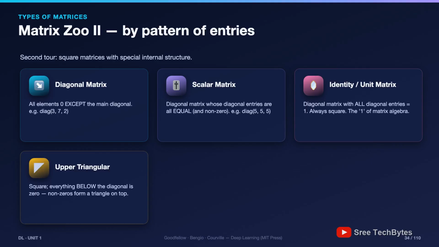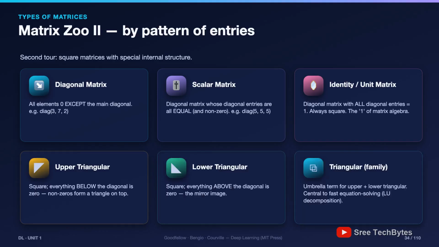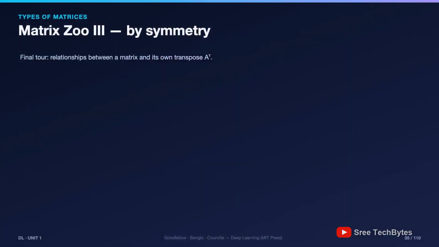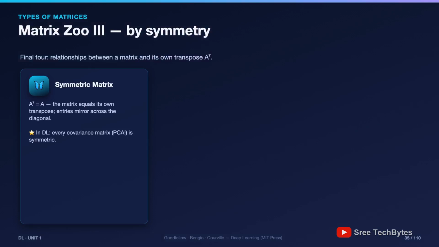Then the triangular family. Upper triangular, everything below the diagonal is 0. Lower triangular, everything above is 0. Why do computer scientists love triangular matrices? Because equations with them solve almost instantly by simple back substitution. Fast solvers in every library factor big matrices into triangular pieces first. Structure equals speed.